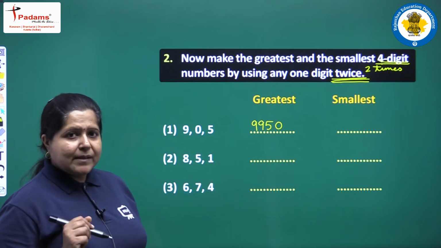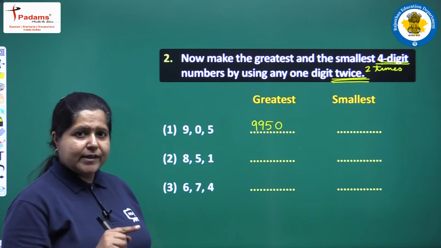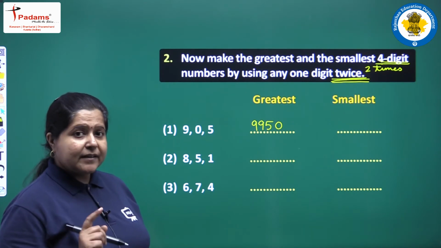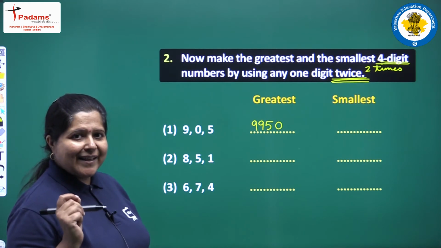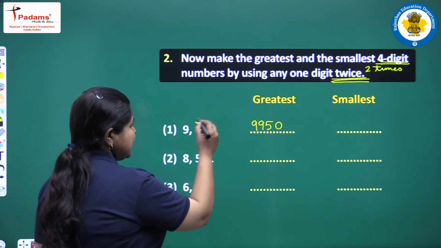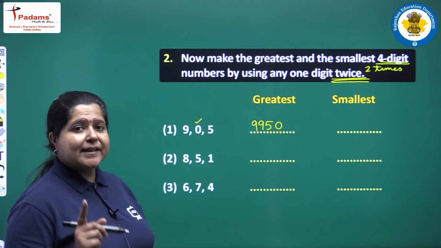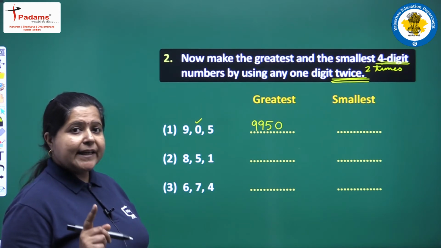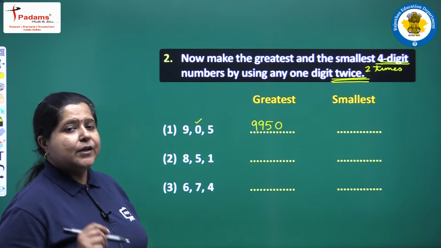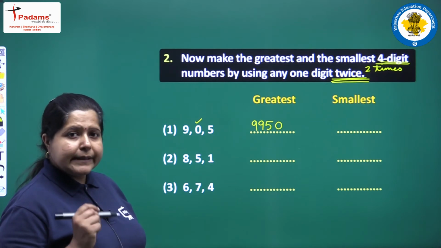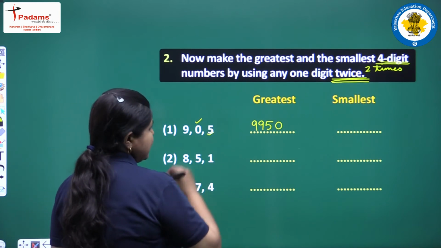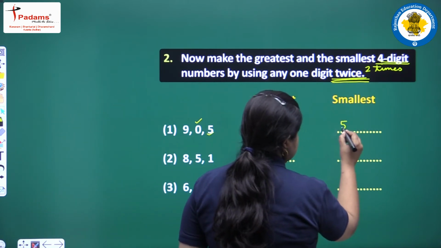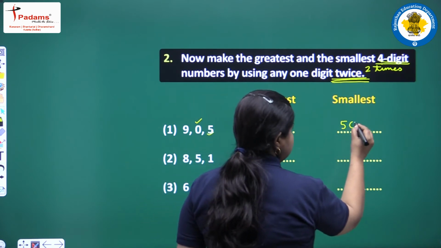To write the smallest number, we should repeat the smallest digit, clear, but we should start with which digit? Think it over, because we have 0 with us, so we cannot start it with 0 because then it won't be a 4 digit number. So we will start with the next smaller digit which is 5 here. So we start it with 5. Now we can take 0.